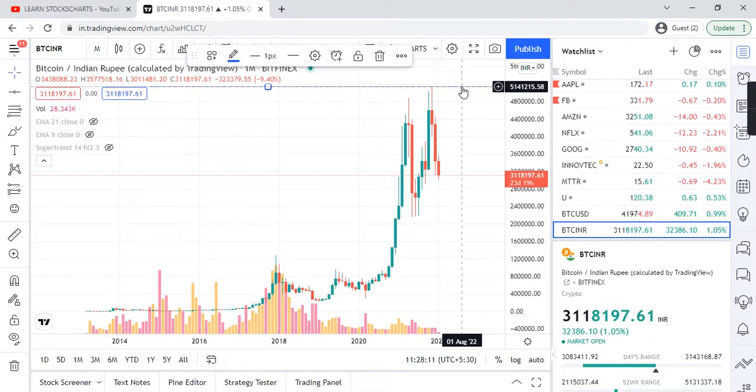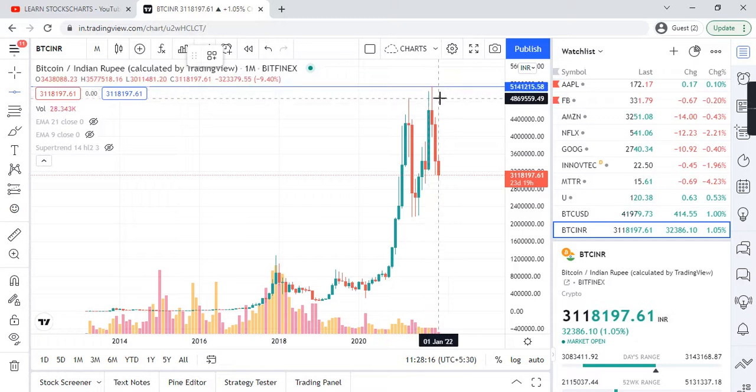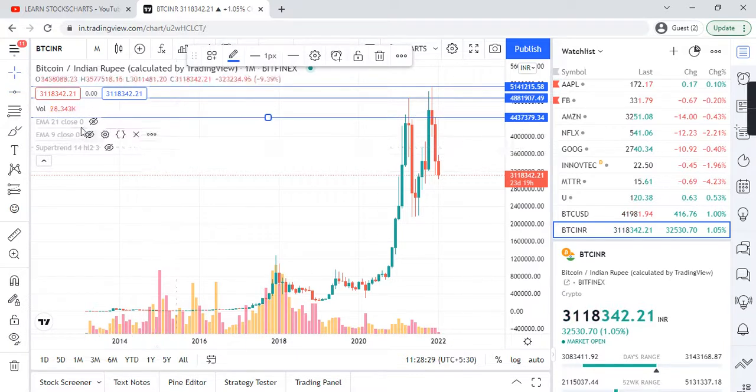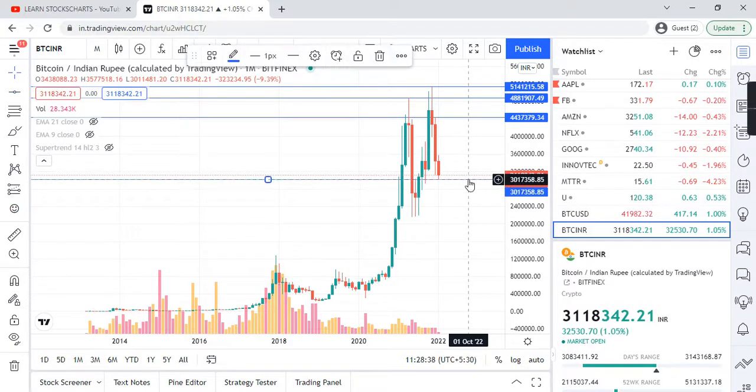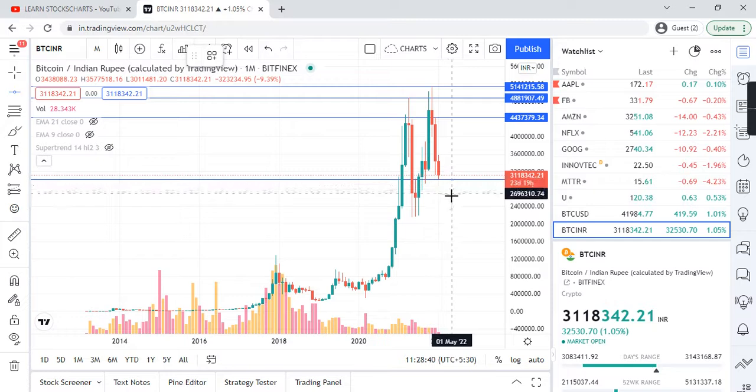51 lakh is the highest resistance. Second highest resistance is 48 lakh rupees. Third highest resistance is around this one, this zone, around 44 to 45 lakh. Let me mark the support. First major support is around 30 lakh, and the second major support, which is the major support, is 21 lakh.